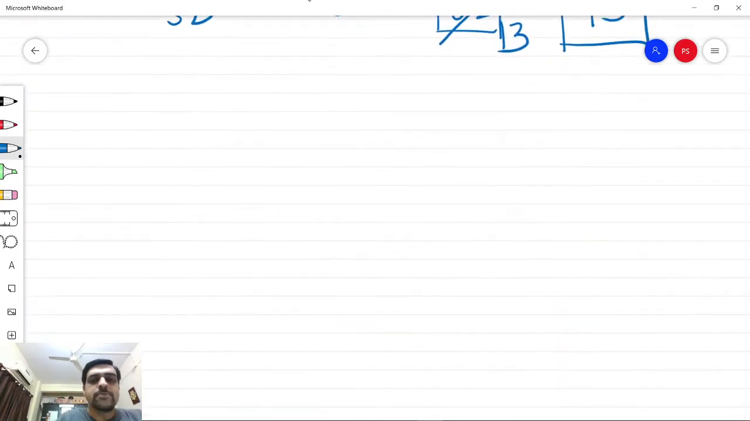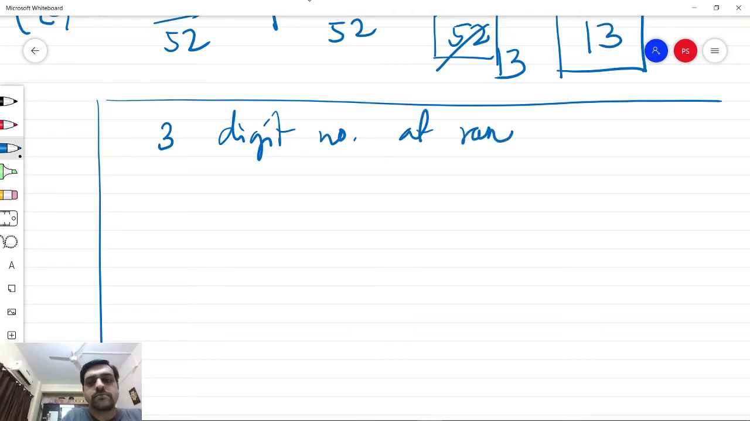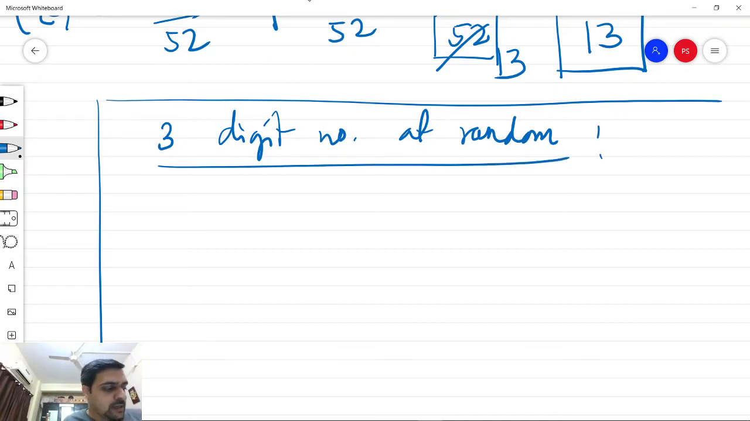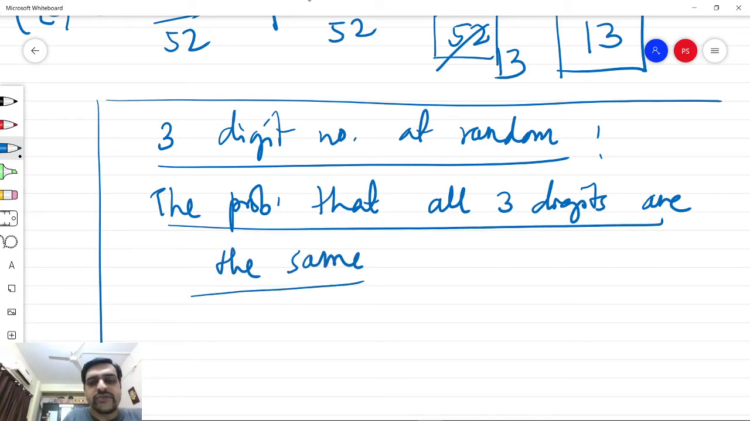Now let us take another example which belongs to some numbers. So let us consider a 3-digit number selected at random, and let us calculate the probability that all 3 digits are the same. So this is the question which we are talking about.